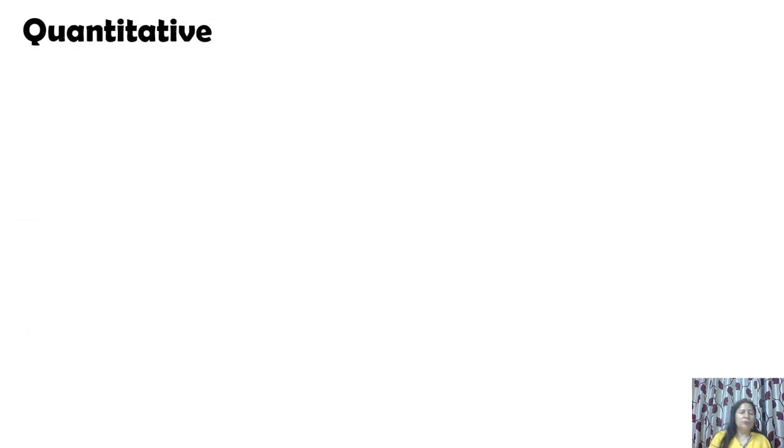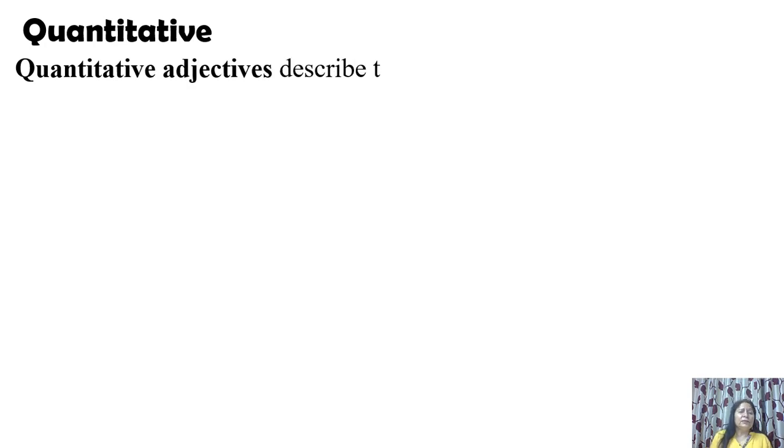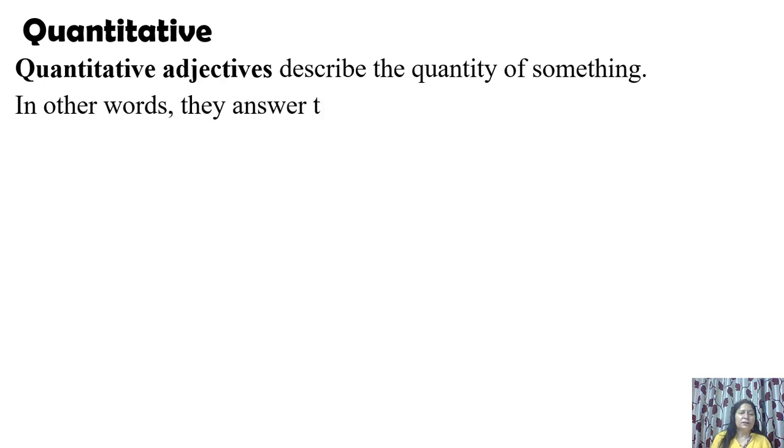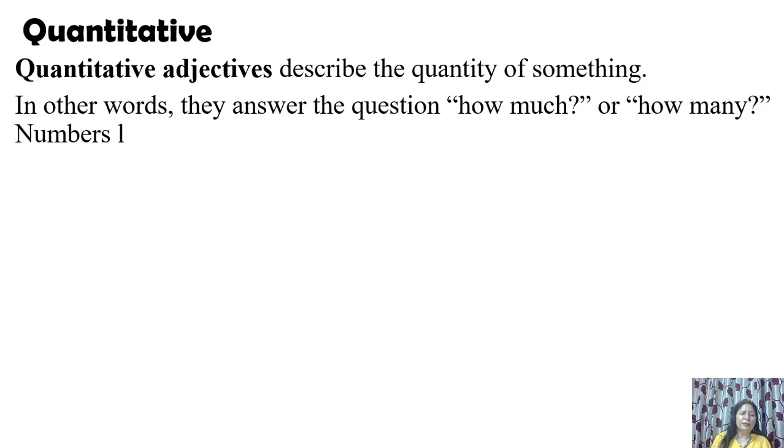Next. Now quantitative adjectives. Quantitative adjectives tell you the quantity of the noun. For example, 5 girls, 4 boys. Quantitative adjectives describe the quantity of something. In other words, they answer the question how much or how many.